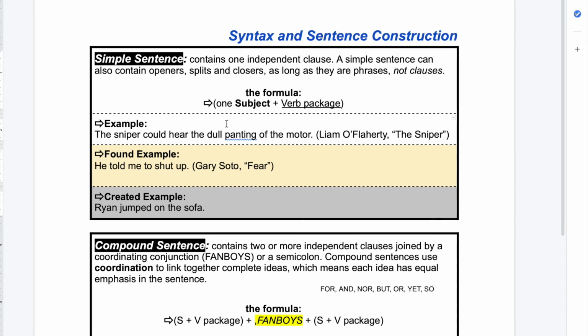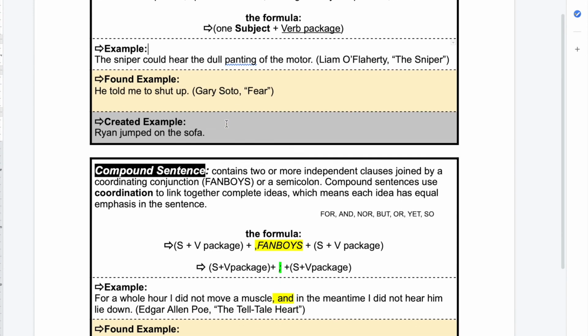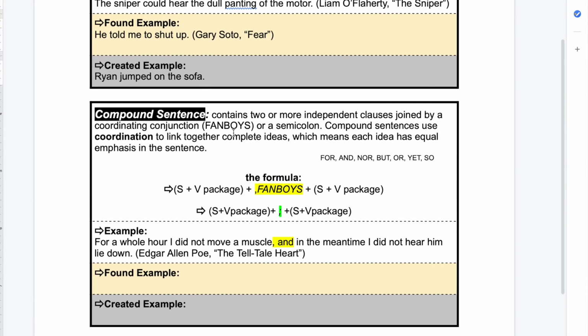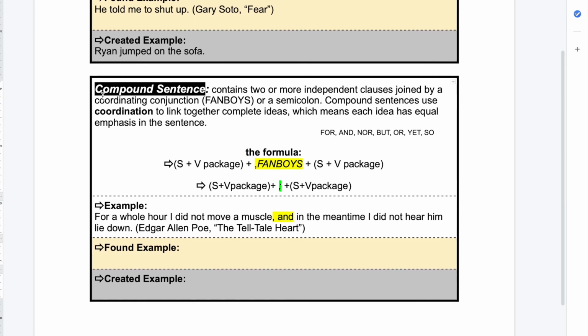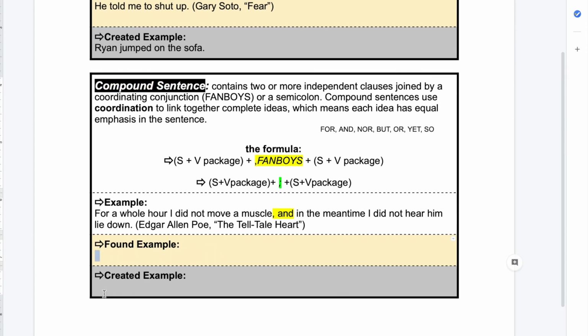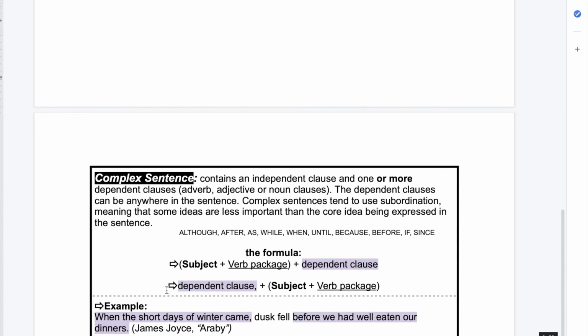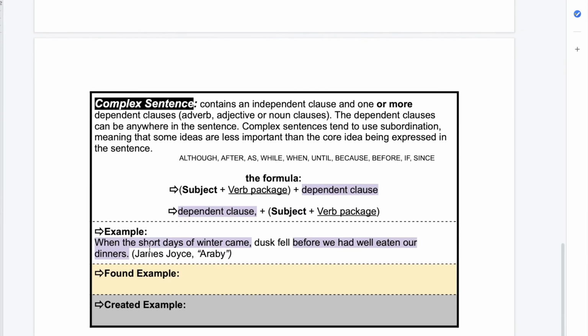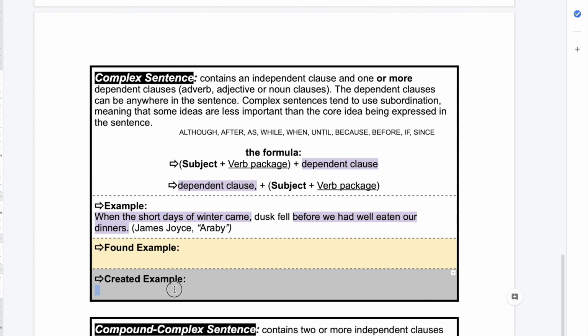Now, your job, as stated a little while ago, is to continue through some of the text that we've read. You can keep using Fear if you want, or you can jump over to Hoyas Voladores, or you can jump over to Supersize Me, and find an example of where our writer makes a compound sentence. Find the example and put it in this box, and then create your example. Then go scroll down a bit more, and you will do the same thing with complex sentence. Find an example in any of the passages that we read where our writer creates a complex sentence, and then you create your own complex sentence.